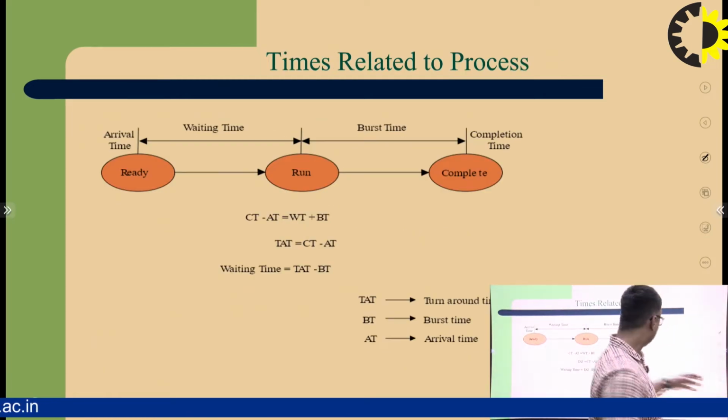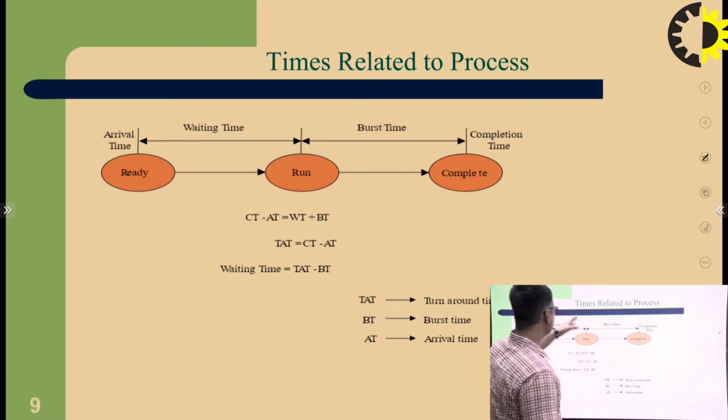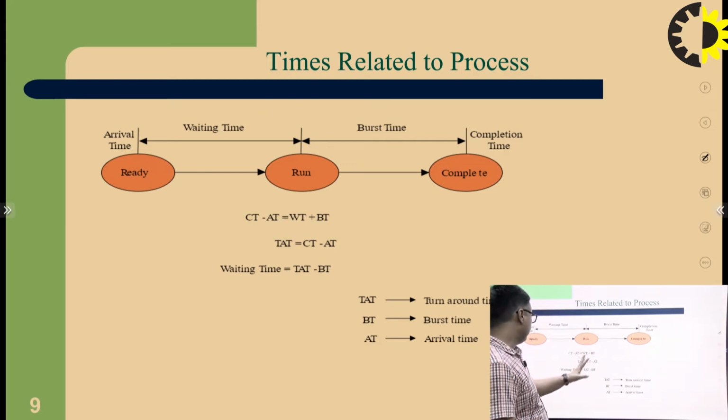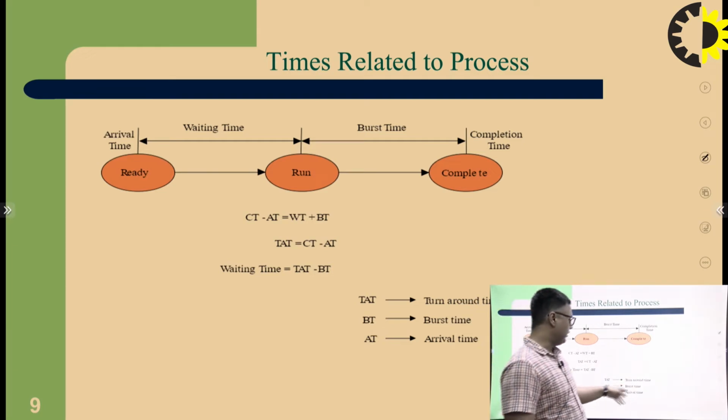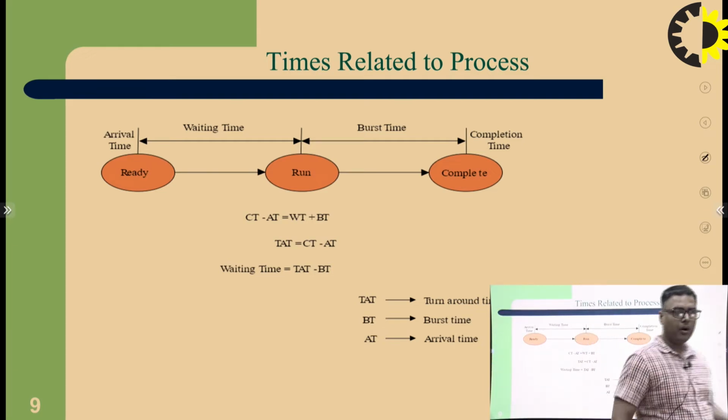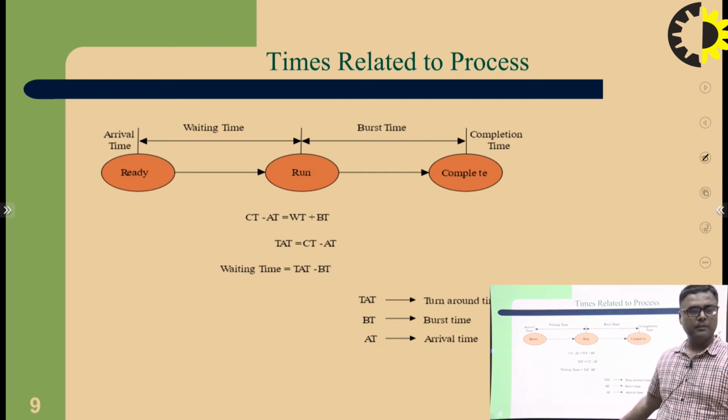Here, through the diagram, we discuss the time related process: ready, run, complete, arrival times. So TAT = CT minus AT, and WT = TAT minus BT. You can find everything one by one. Here TAT means turnaround time, BT is burst time, and AT is arrival time. We have already discussed that part.